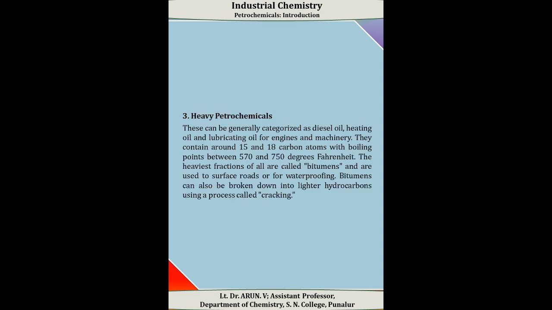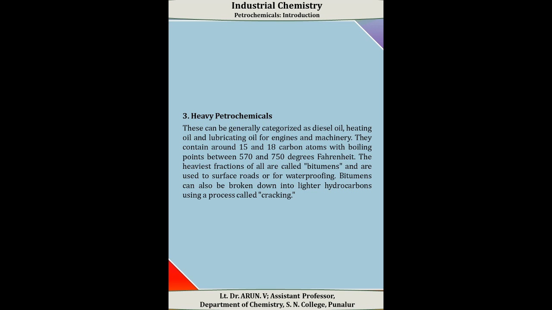And the third classification is the heavy petrochemicals. These can be generally categorized as diesel oil, heating oil, and lubricating oils for engines and machinery. These heavy petrochemicals contain around 15 to 18 carbon atoms with a boiling point between 570 and 750 degrees Fahrenheit.